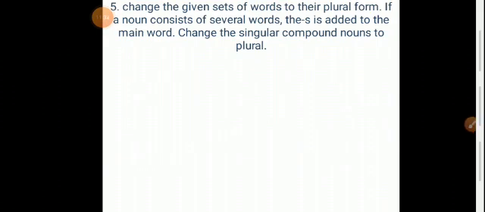Change the given sets of words to their plural form. If a noun consists of several words, the s is added to the main word. Change the singular compound nouns to plural. What have they told here?